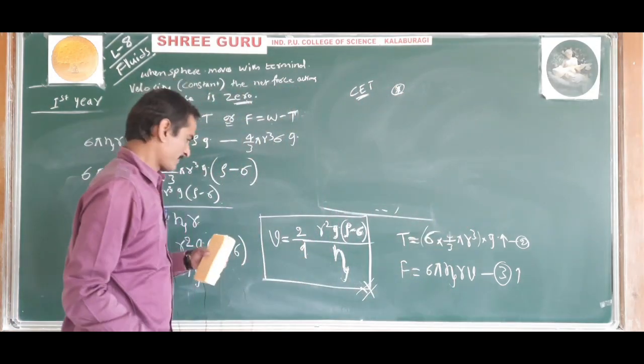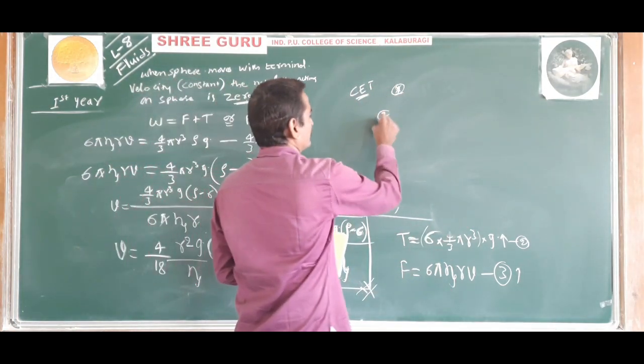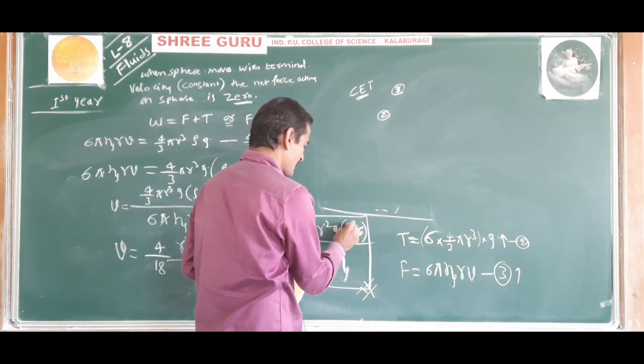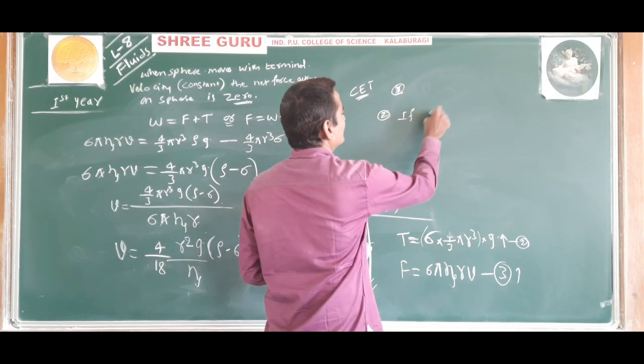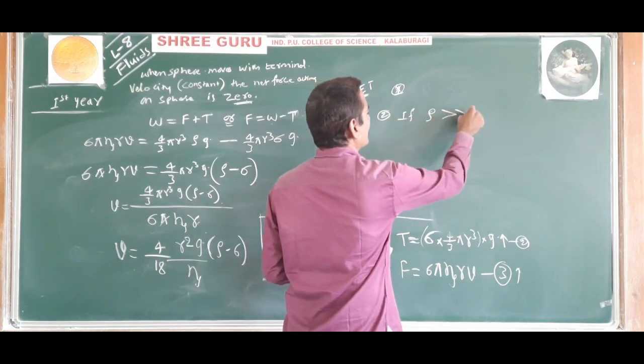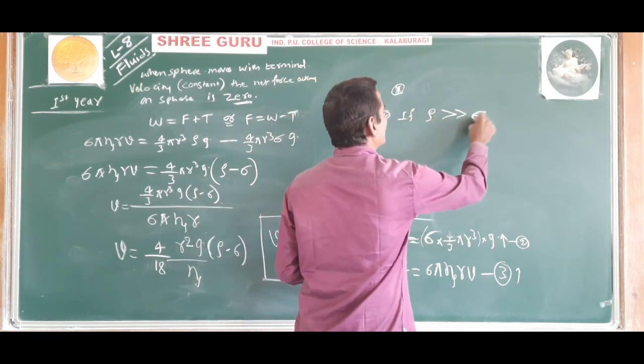Understood? Okay, next. Now the second point: if the density of the body is greater than the density of the liquid.